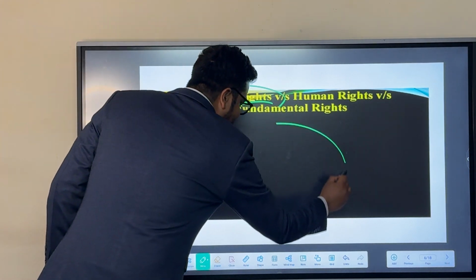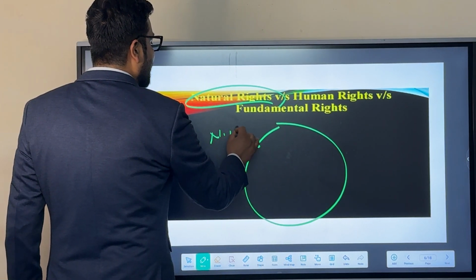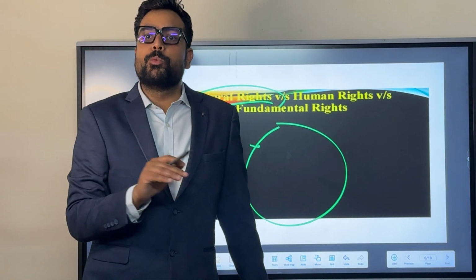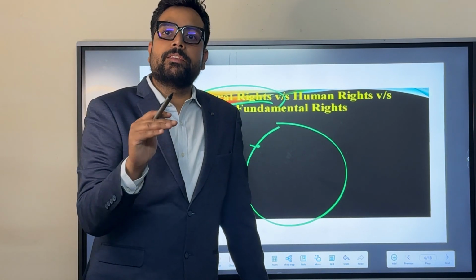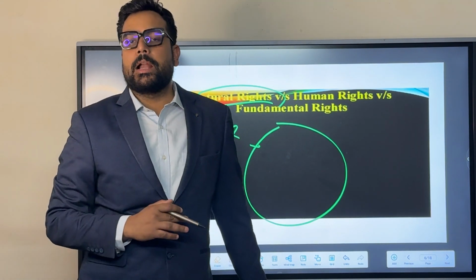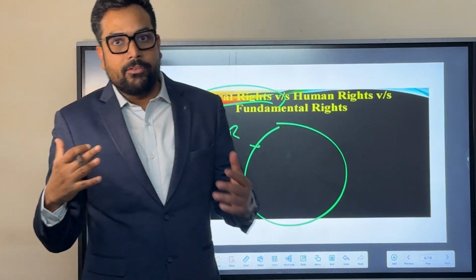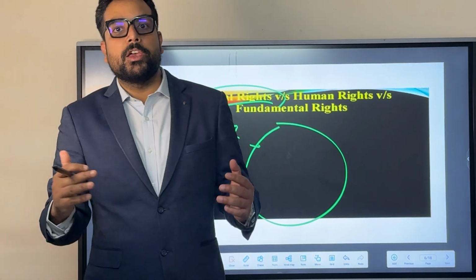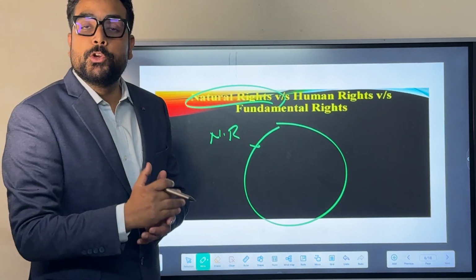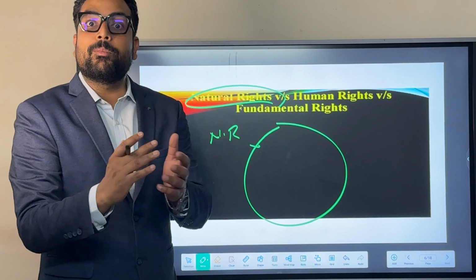Again, natural right is a kind of comprehensive concept. By the virtue of being human, whatever a person or individual is enjoying there in the nature, that would be his or her right, called natural right. Let's say, for example, being a human, I have a right to get fresh air. Being a human, I have a right to get fresh water. Or being a human, I have a right to get the basic elementary education. All these are my natural rights.